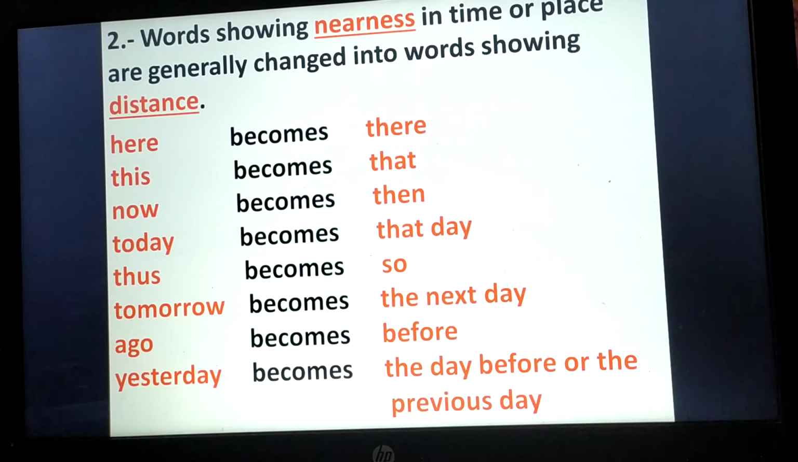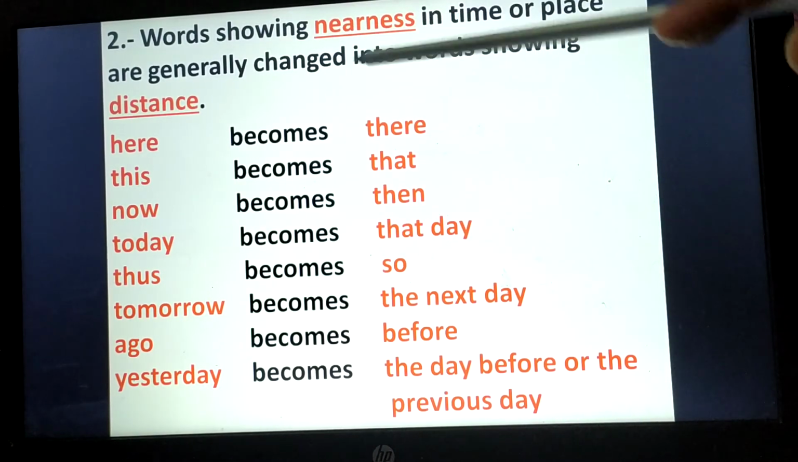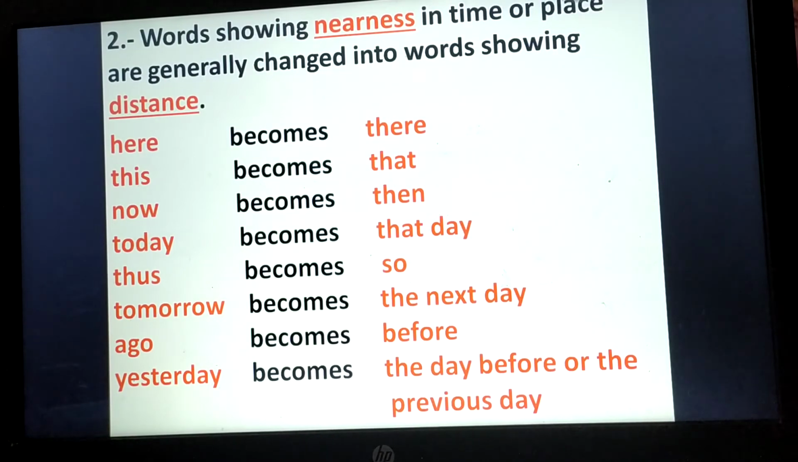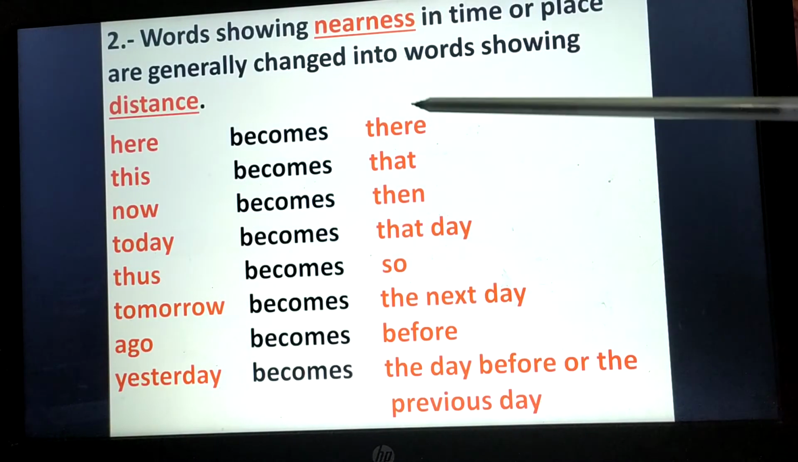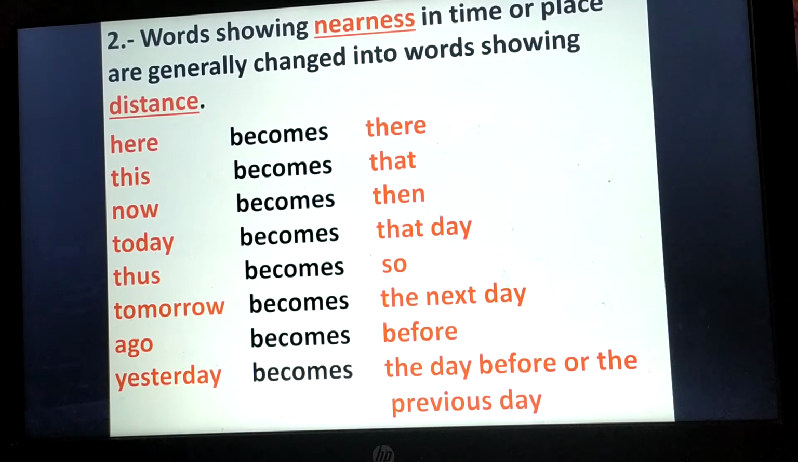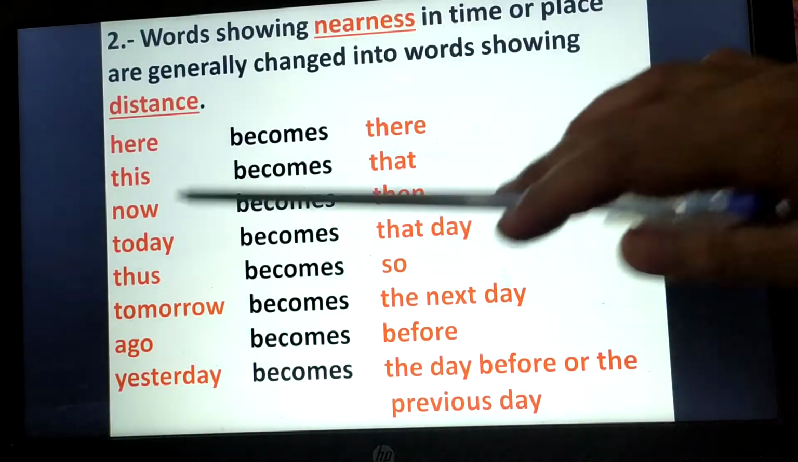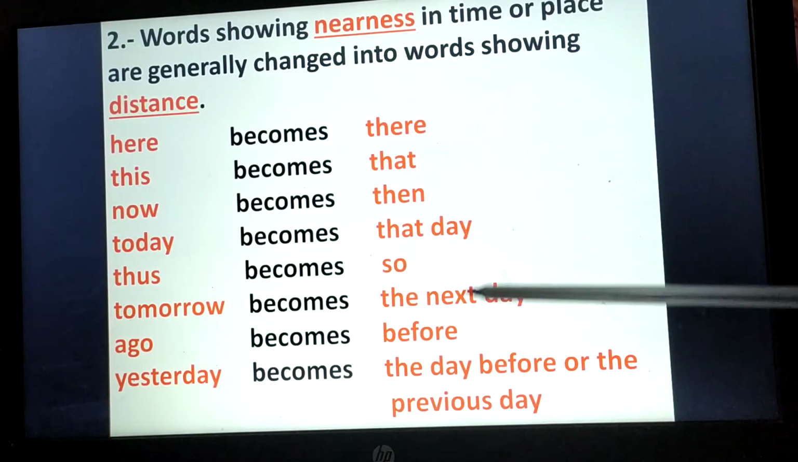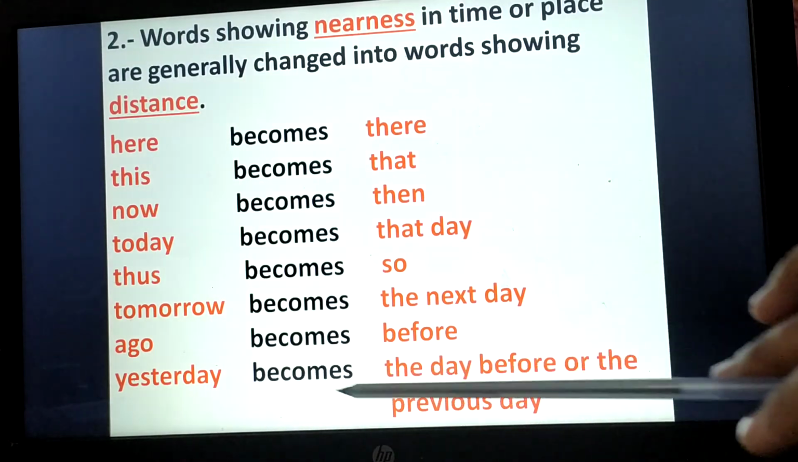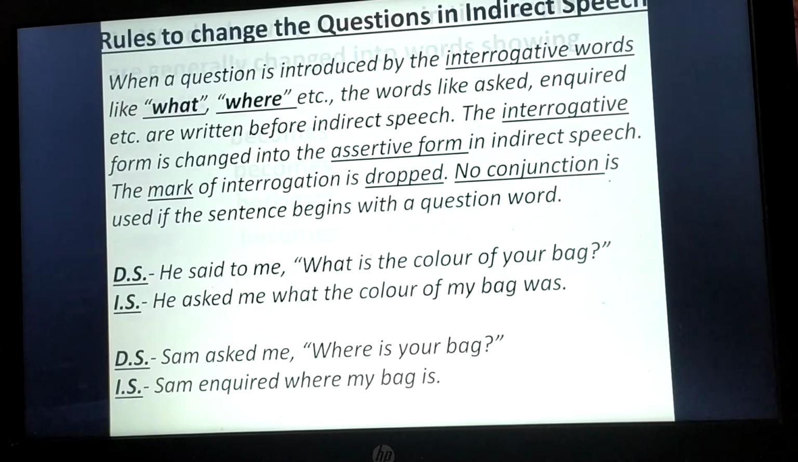Now, we will learn how we can convert words from direct to indirect speech. Words showing nearness in time or place are generally changed into words showing distance. If we have "here" in direct speech, it will be "there" in indirect speech. In the same way, this becomes that, now becomes then, today becomes that day, thus becomes so, tomorrow becomes the next day, ago becomes before, yesterday becomes the day before or the previous day.